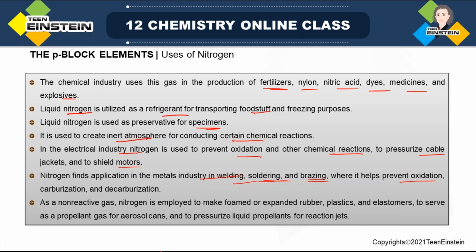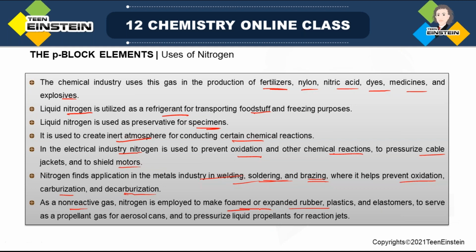It prevents oxidation because nitrogen can replace air, and when air is not present, oxidation is also not possible. Then carbonization and decarbonization. Carbonization means incorporation of carbon, and decarbonization is removal of carbon. As a non-reactive gas, it is employed to make foamed or expanded rubber.